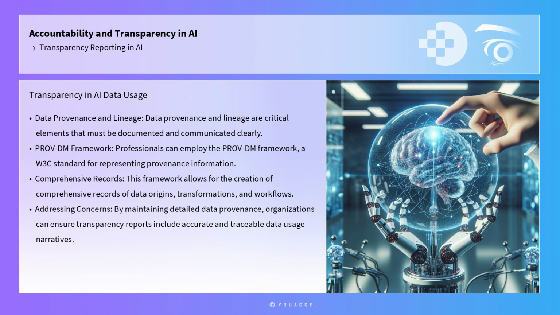Transparency reporting also extends to the data used in AI systems. Data provenance and lineage are critical elements that must be documented and communicated clearly. Professionals can employ the PROV-DM framework, which is a W3C standard for representing provenance information. This framework allows for the creation of comprehensive records of data origins, transformations, and workflows, facilitating transparency in how data is collected, processed, and utilized in AI models.